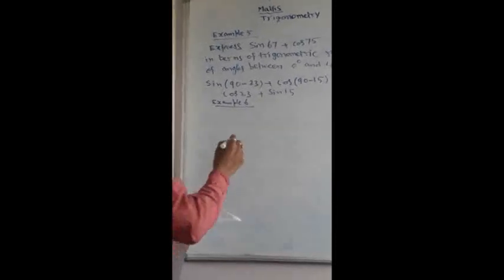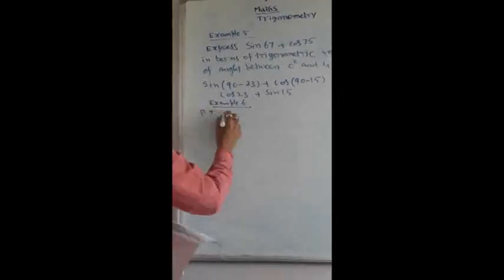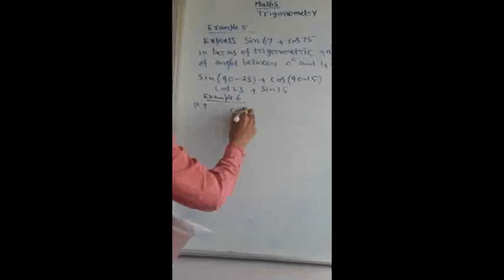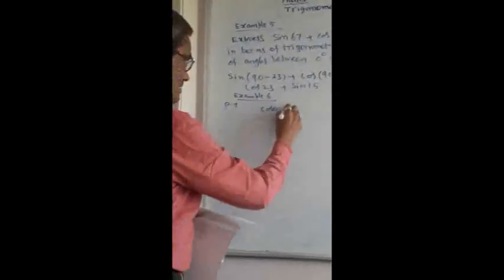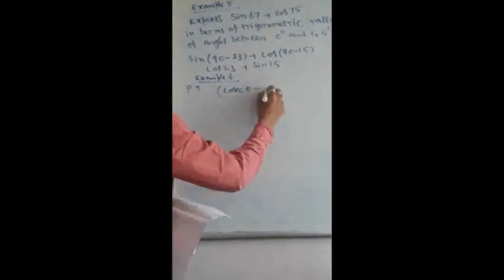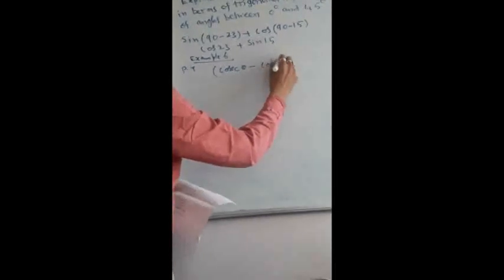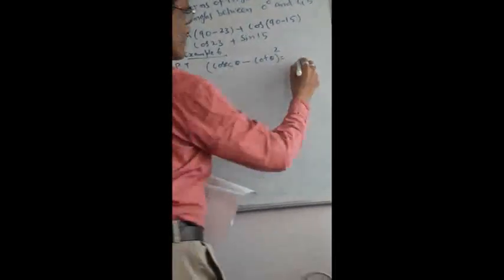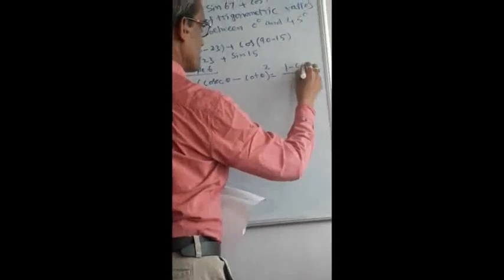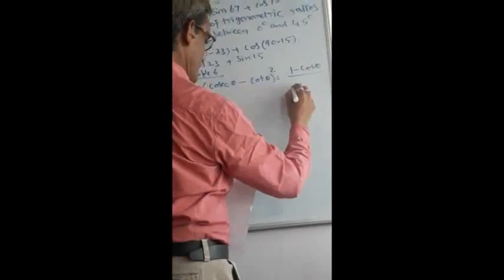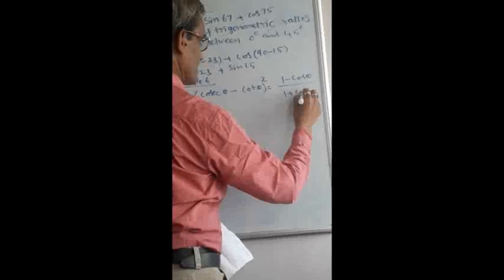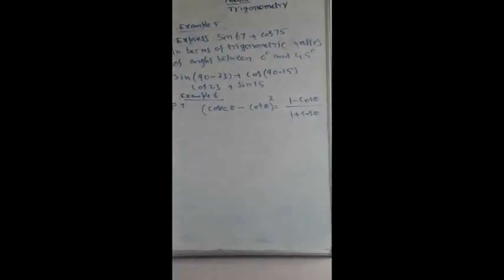What they are asking is to prove that (cosecant theta minus cot theta) whole square is equal to (1 minus cos theta) divided by (1 plus cos theta). This we have to prove. So how to prove this?